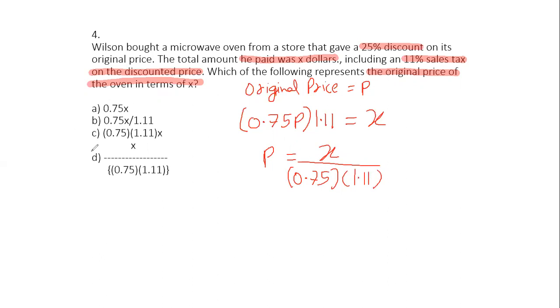If I look at the options, that is option number D. So again, guys, the same thought process. Something is getting discounted by 25%, so it will be multiplied by 0.75. Again, that is increased by 11%, so I'll multiply it with 1.11 times, and then I paid X to the shopkeeper. So this entire thing is X. I will isolate P and get my answer.